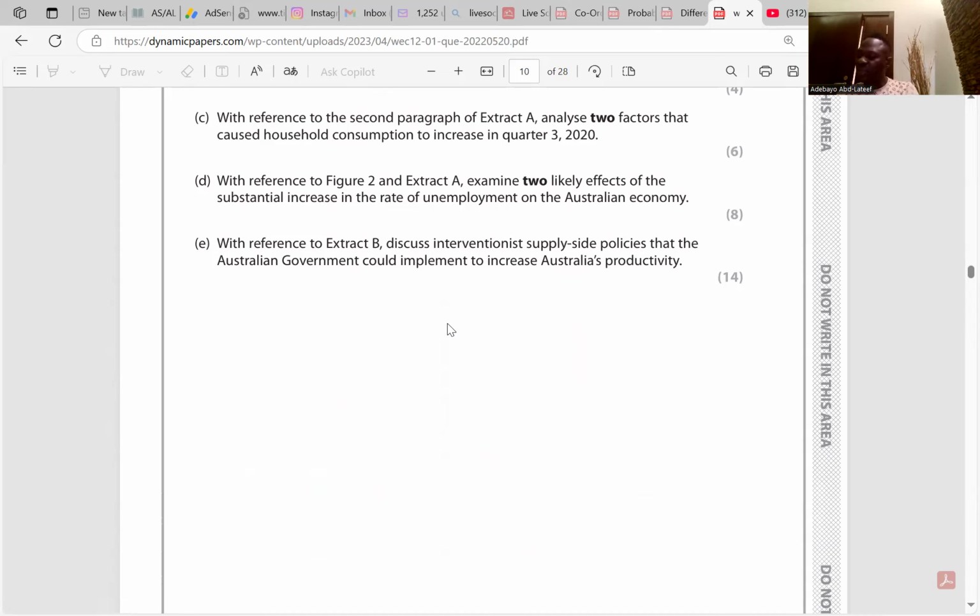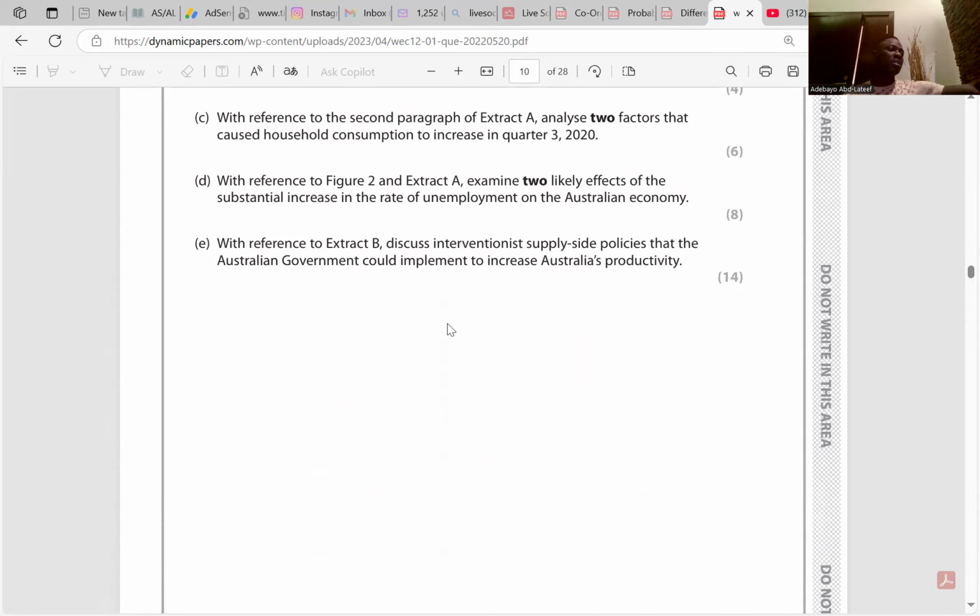Two, a fall in the rate of inflation. It could also bring about a fall in the rate of inflation, because when there's unemployment, people would not have income, and as a result of that, demand pull inflation might reduce. So here I wrote, a fall in the rate of inflation. An increase in the unemployment rate is likely to reduce inflationary pressure as demand is expected to fall. This may allow firms to reduce their prices to attract consumption, leading to a fall in demand pull inflation. I think it's clear.